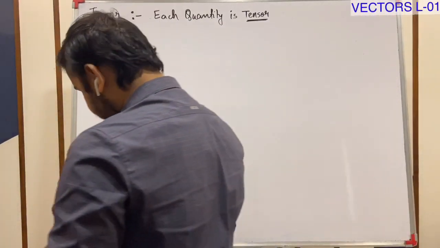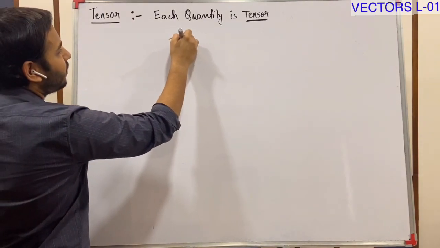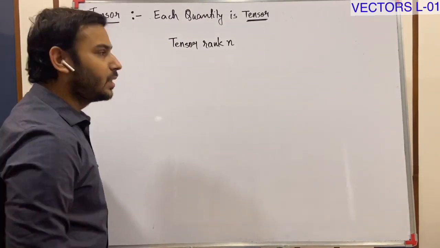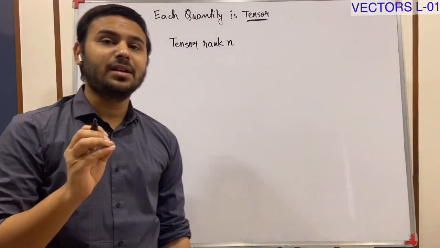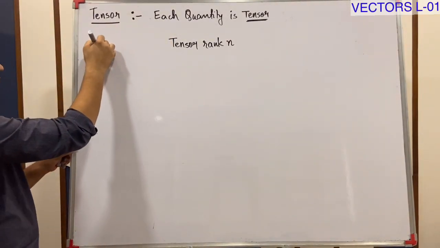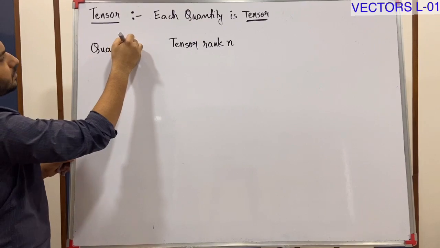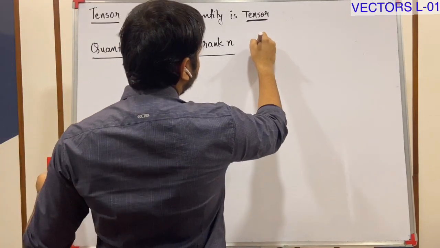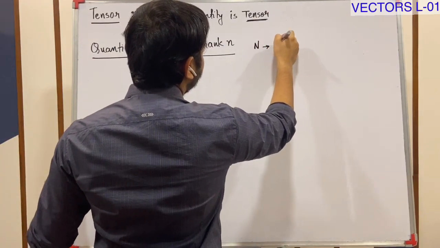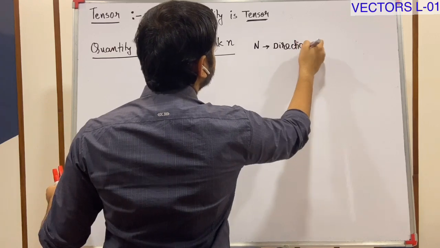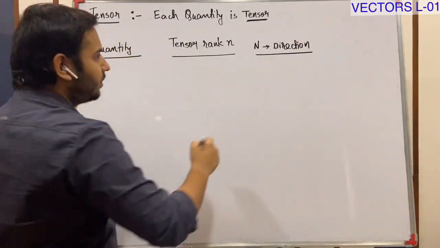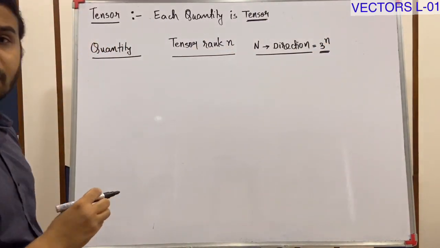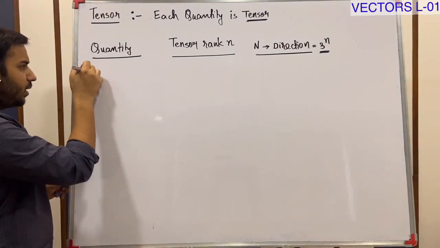Now let me tell you one more thing. Tensor rank, say n. On the basis of this tensor rank, we can define the type of quantity. Here n is the tensor rank, and the number of directions is equal to 3 raised to n.